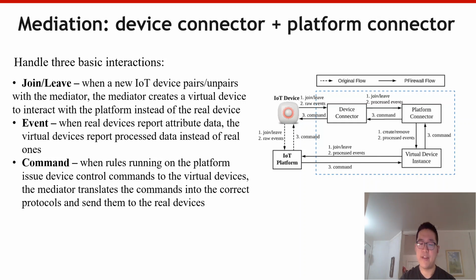When the device sends an event to the device connector, the event will be fed to the policy-based data filter for processing. If the policies decide to report some data, the platform connector will then use the corresponding virtual device instances to report these data to the platform on behalf of the real devices.